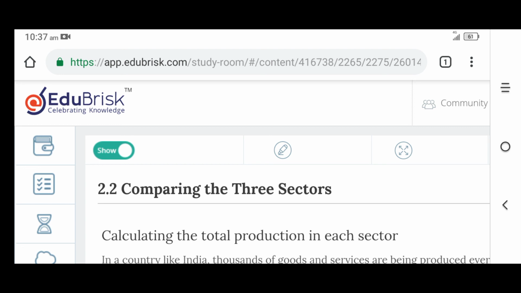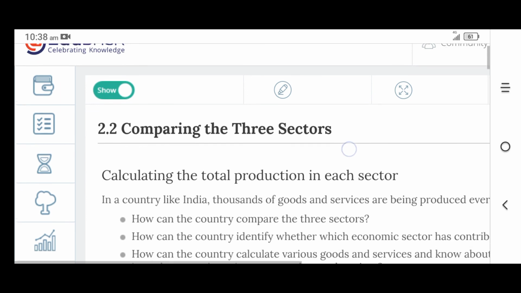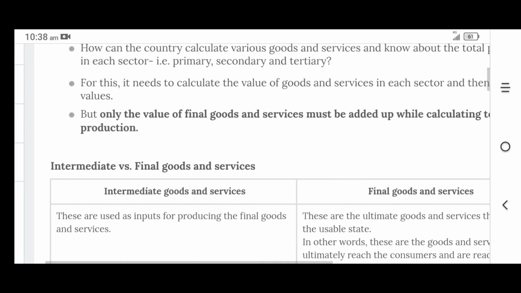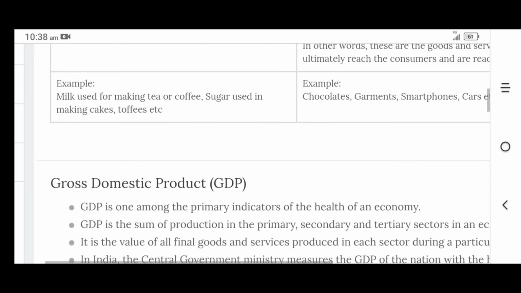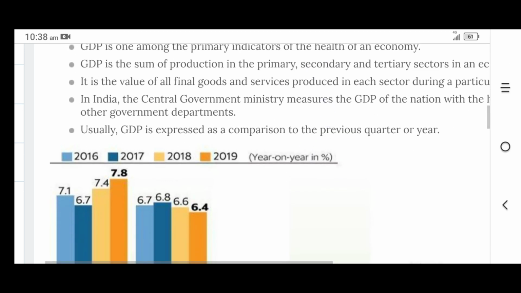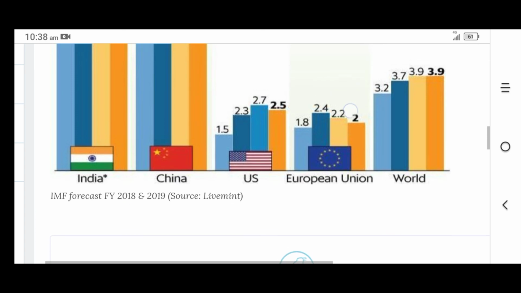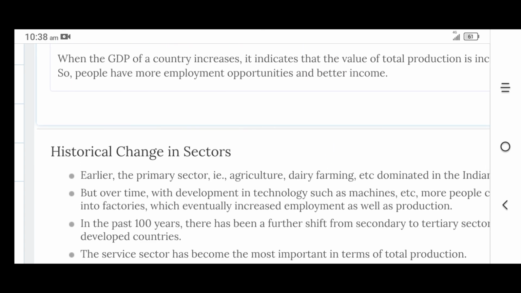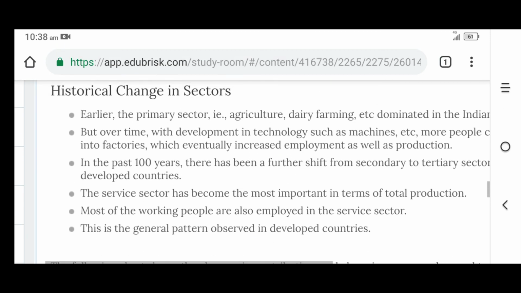I hope that you understood about comparing the three sectors. Then how the GDP is calculated. Then we discussed intermediate goods and services, and final goods and services. Afterwards, we discussed the changes that happened in the GDP year on year. What changes happened in GDP? After that, we discussed the historical change in the sectors. I hope that you understood this much.